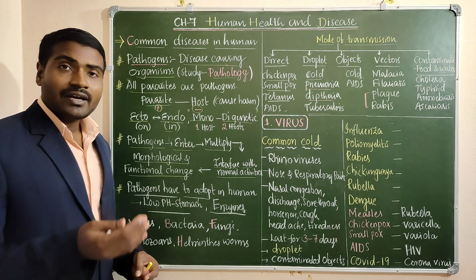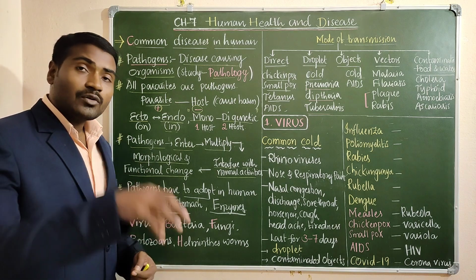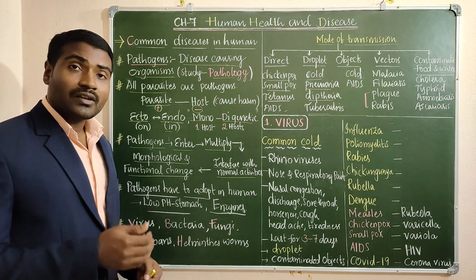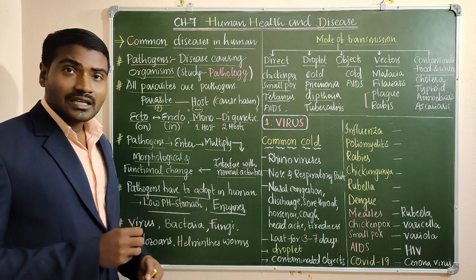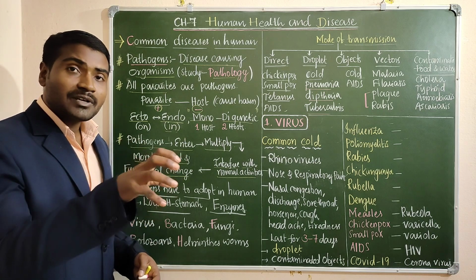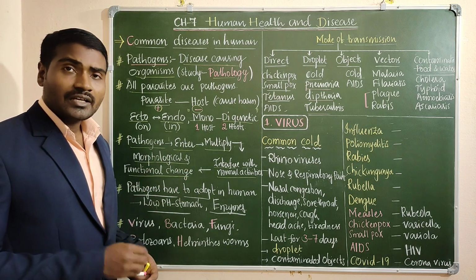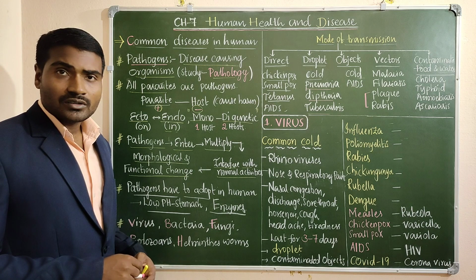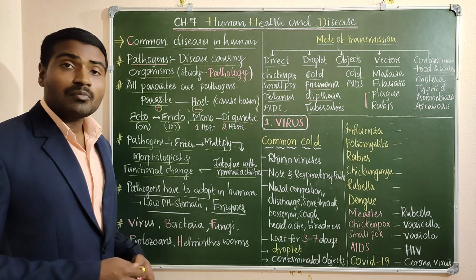Okay, so likewise, if they enter the host body, they have to absorb food. For that reason, they have developed hooks and suckers. For sucking purpose, they have suckers. Or for attachment purpose, they have hooks. Likewise, some modifications are done in the parasites. Those modifications are nothing but adaptations.